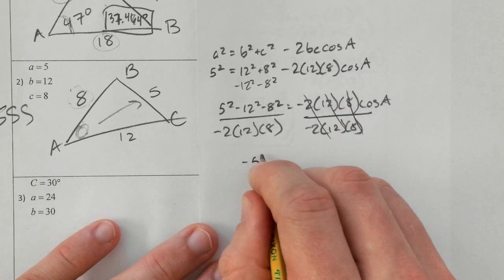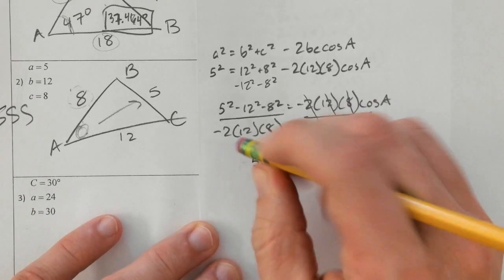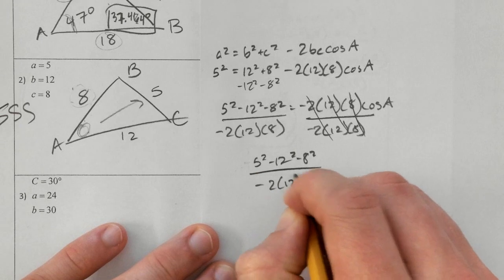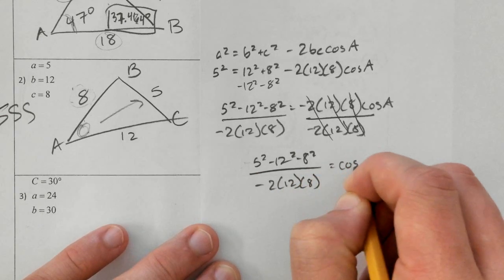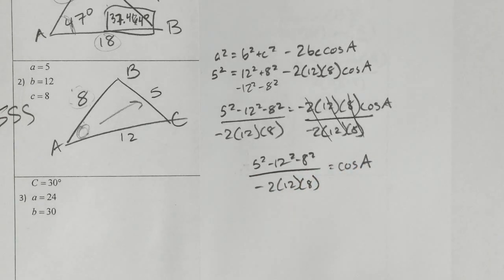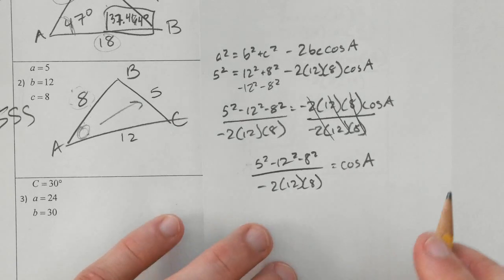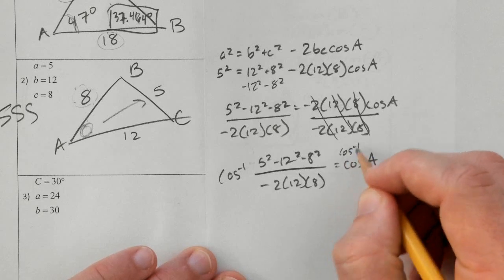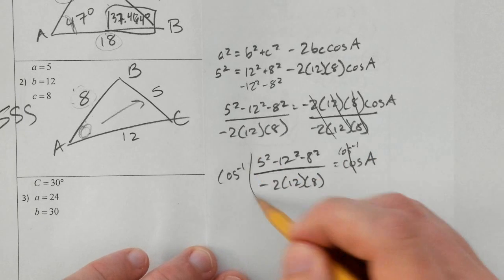And then once I have that, oops, not negative 5. I'm going to take the cosine inverse of both sides. And then that's going to go into the calculator.